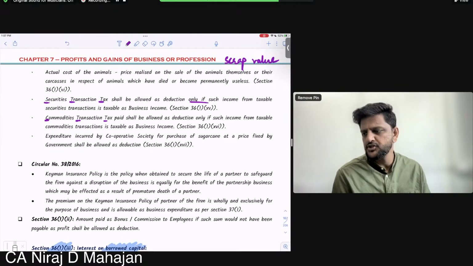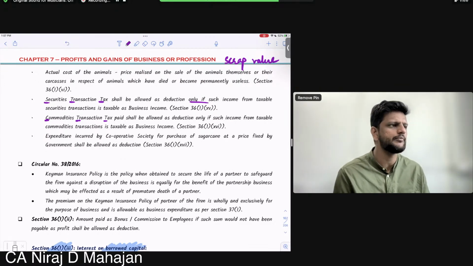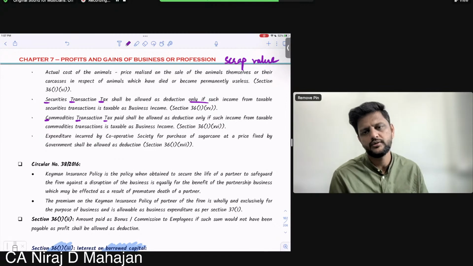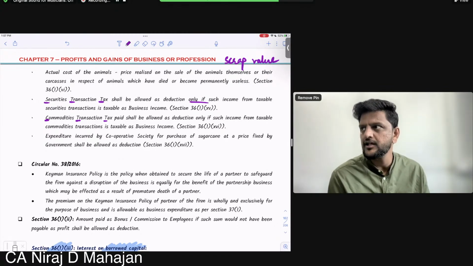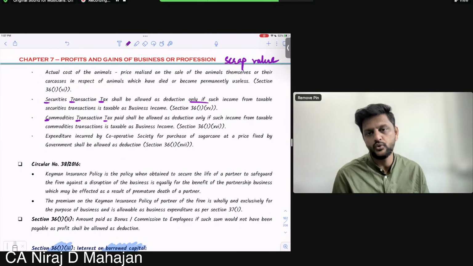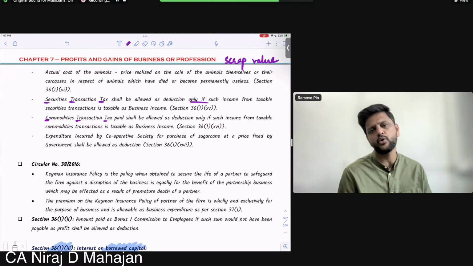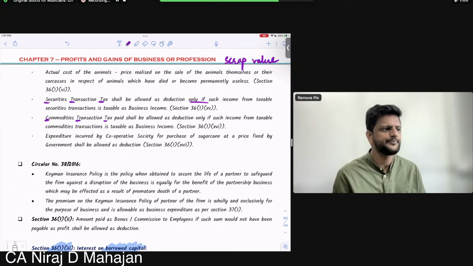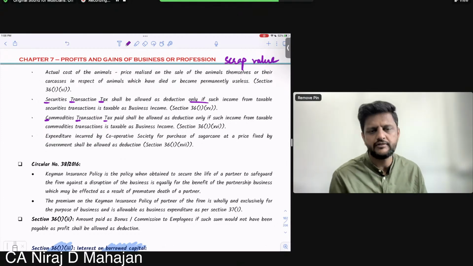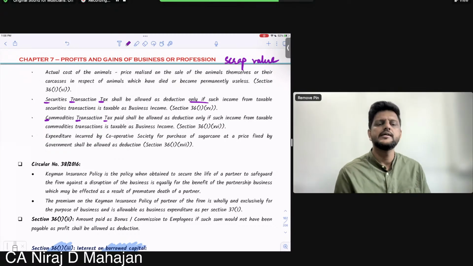If I have salary income, can I take section 24A and 24B as deduction? No. If I have capital gain income, can I take deduction from this one? No. So income and deduction should be from the same chapter only. Clear till here? So if I'm showing it as PGBP income, then Section 36(1)(xv) will be allowed as STT over here in this chapter. Clear?